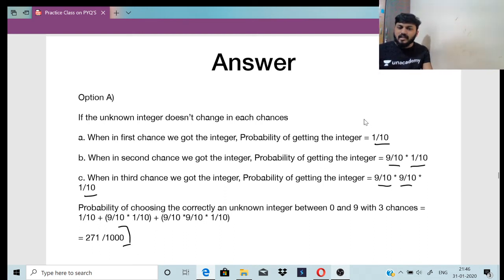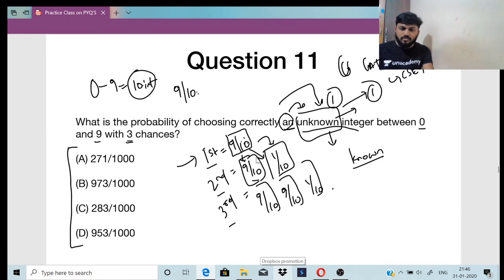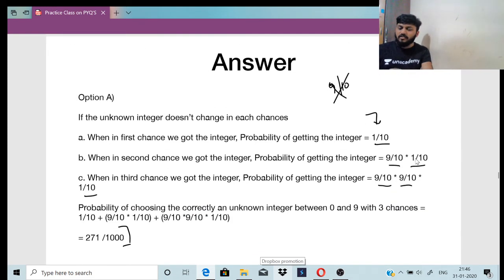Got it? Sorry guys, I made a mistake there. It is not 9 by 10, okay? It is 1 by 10 for the first chance, and for the rest of the chances it will be 9 by 10. Okay, understood this? First chance I am choosing one integer. Out of the 10 integers I am choosing one, no? So it will be 1 by 10.